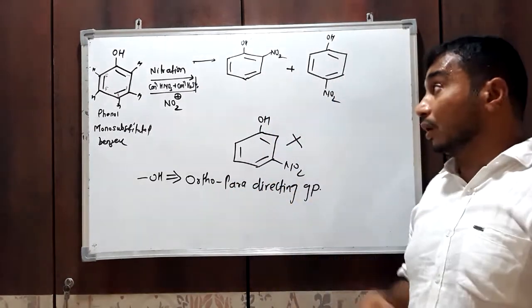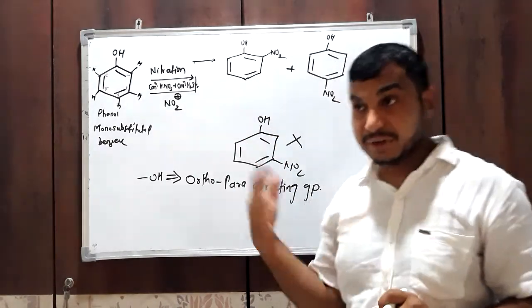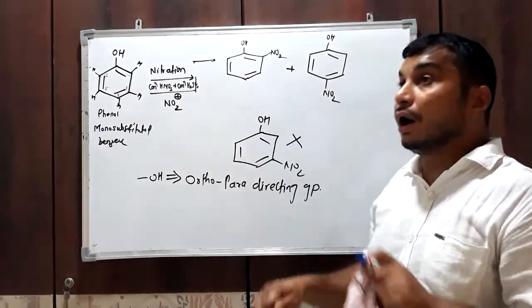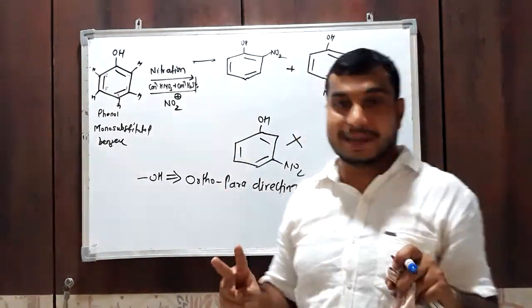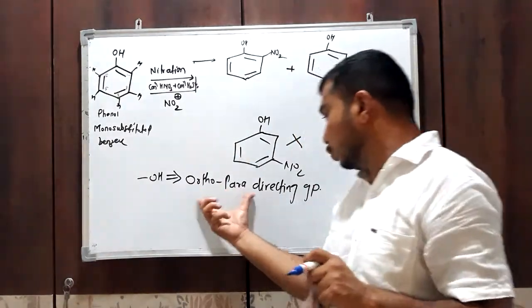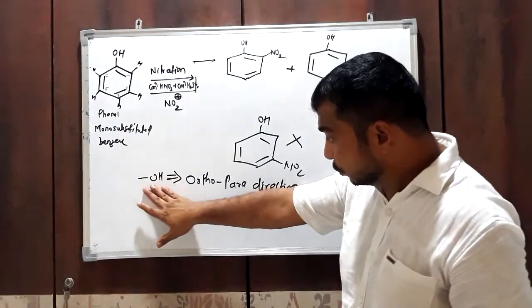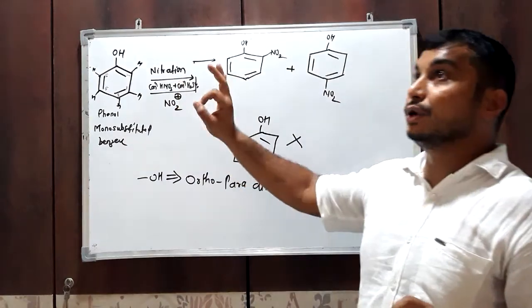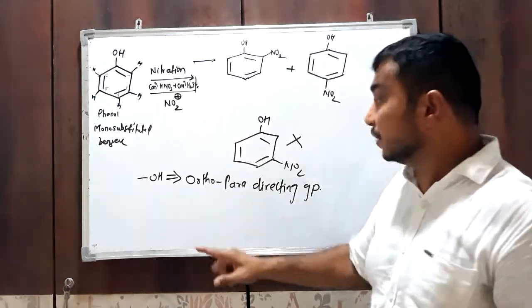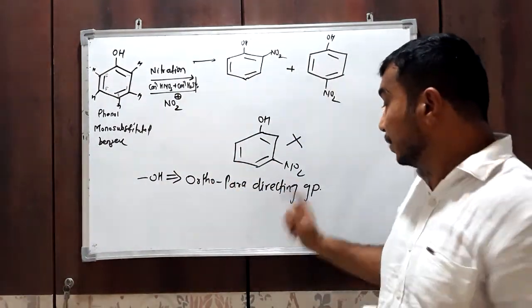On the basis of this reactivity concept, all these functional groups are classified into two types. One is the ortho para directing group. Here the OH group directs this NO2+ to replace a hydrogen atom from the ortho and para positions. Therefore this OH group is called an ortho para directing group